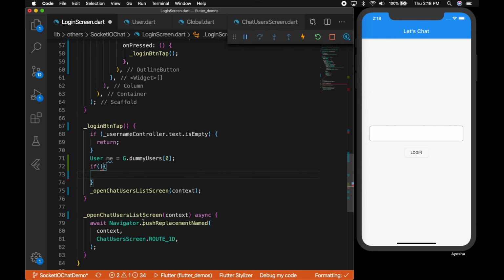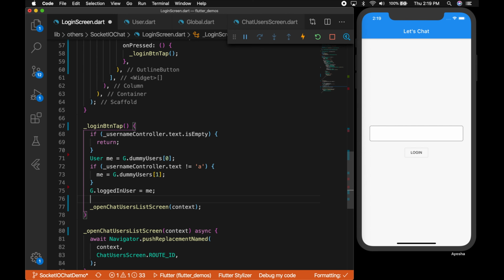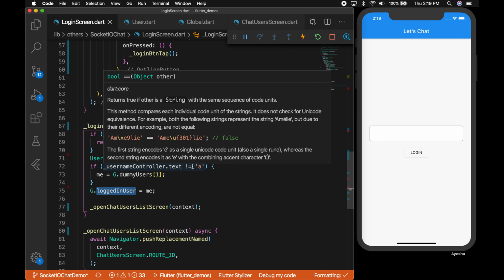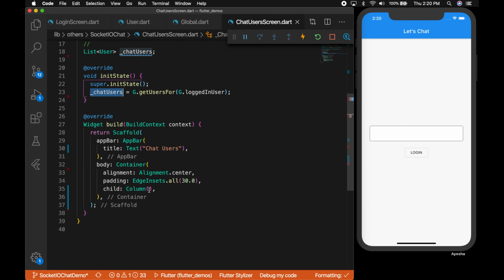And if the user is logging in with B, that is not equal to A, then the logged in user will be B. In real scenarios, this will be coming from your database and you will be validating against that, but let's keep it simple. So that will be our logged in user. As I said, if A is logging in, this will result in a list of users other than A, and if B is logging in, it will be a list of users other than B.